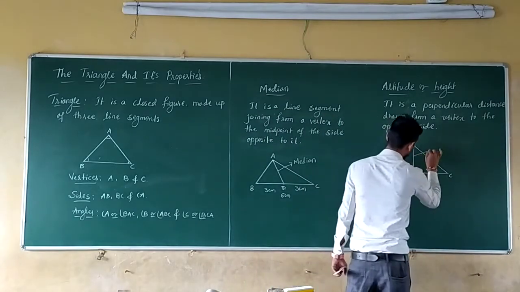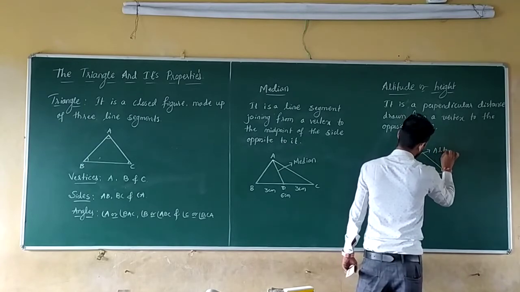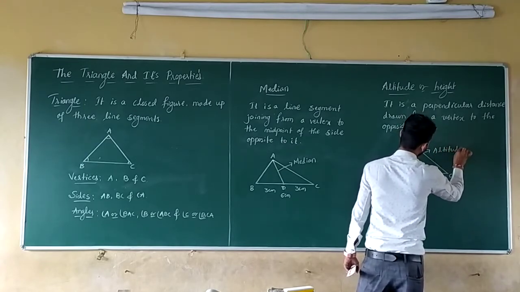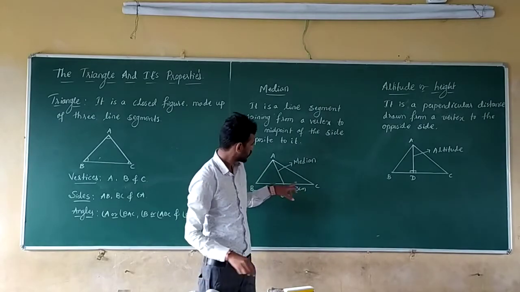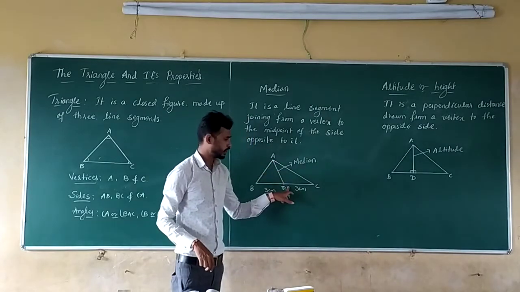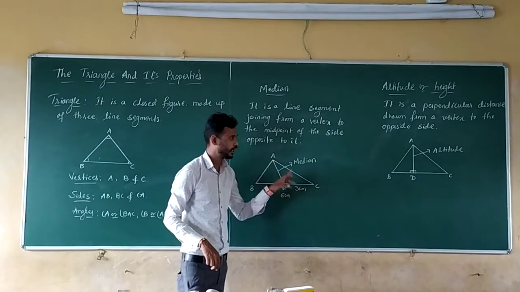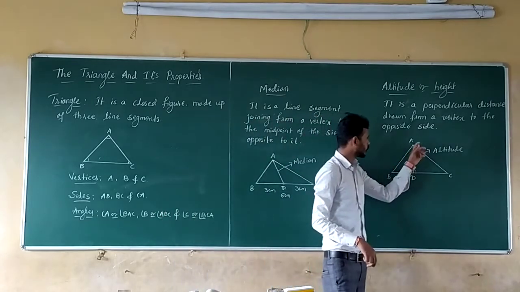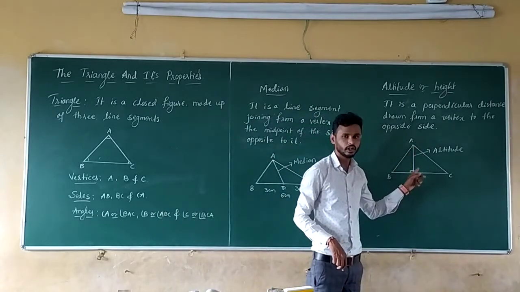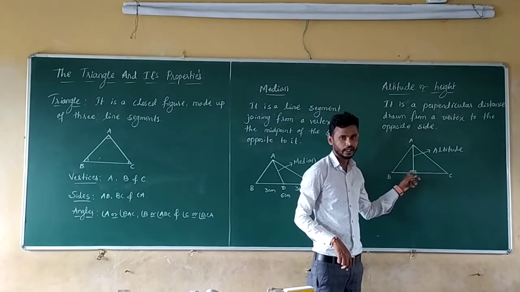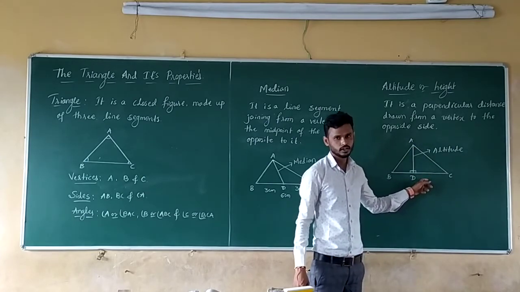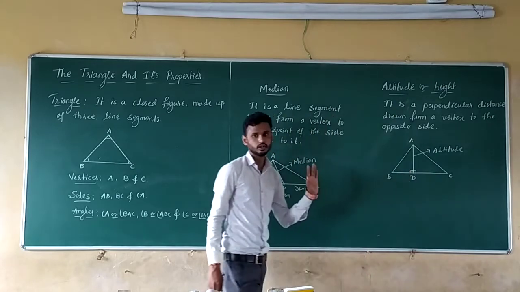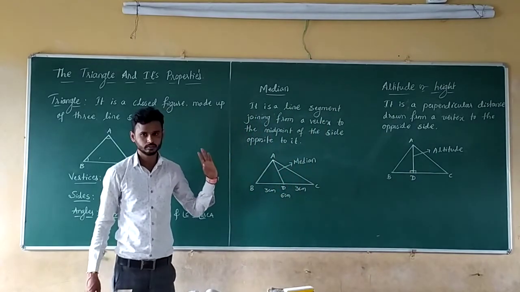So AD is what here? Altitude. Median means it should be drawn from a vertex to the middle point of the opposite side, and altitude means it should be drawn perpendicular from the vertex to the opposite side. So these are the basic things about the triangle.